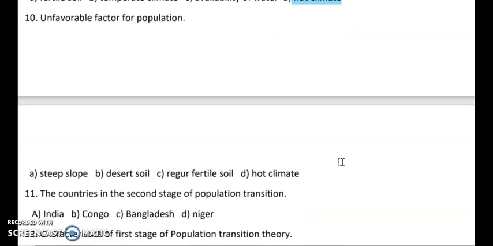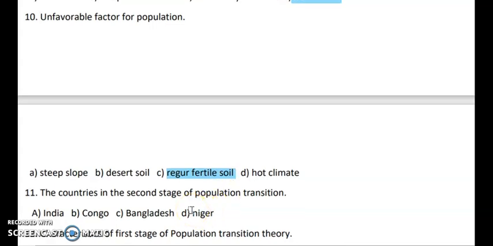Next question, unfavorable factor for population. Now you have options like steep slopes, desert soil, regular soil, hot climate. Okay, so it is the regular fertile soil which is not an unfavorable factor for population. Okay, so if you consider in the case of population, steep slope is not favorable, desert soil is again not favorable, hot climate is not favorable. Regular soil is the only incorrect factor, which is not matching to all of them.